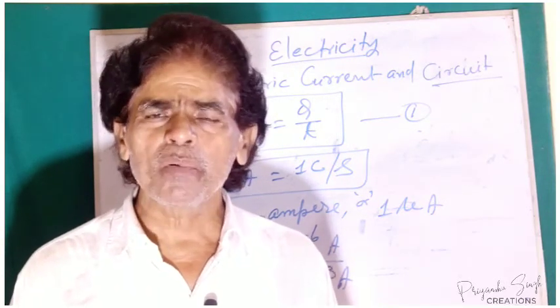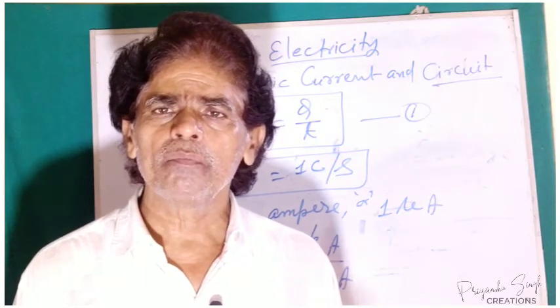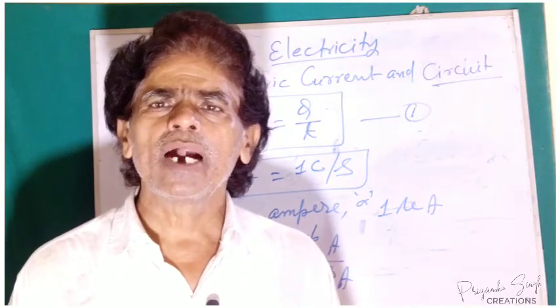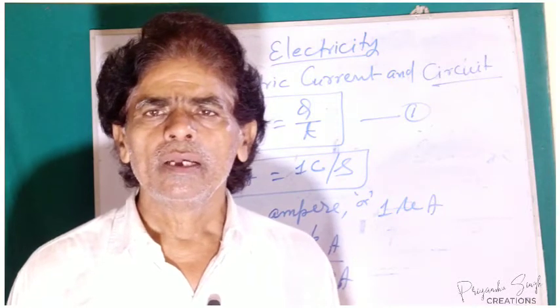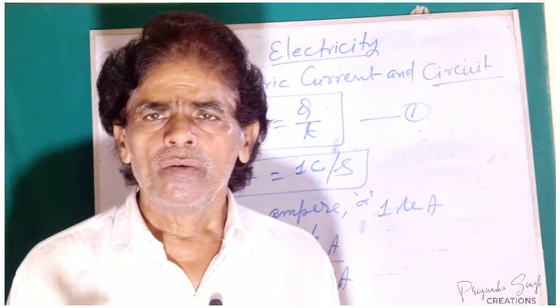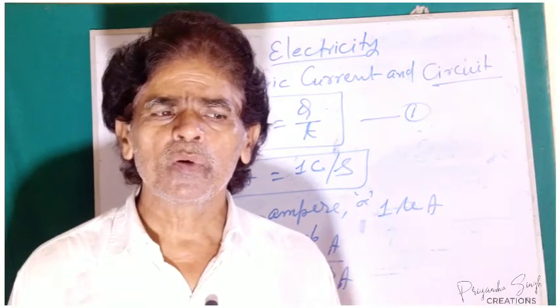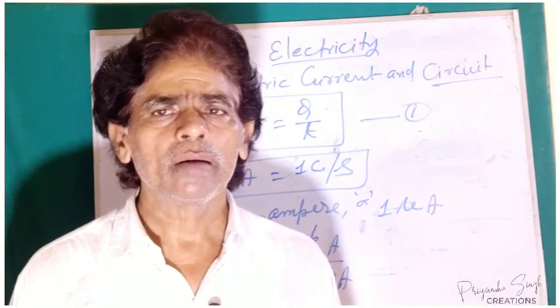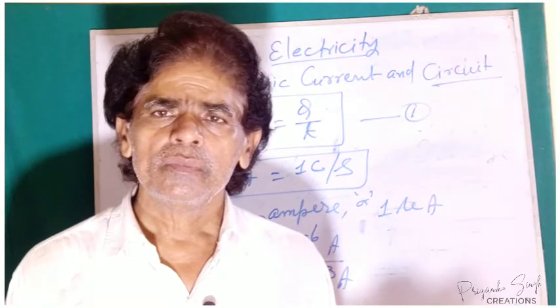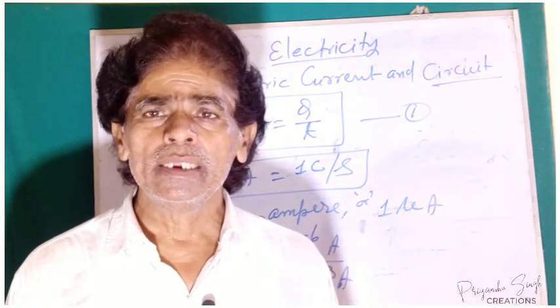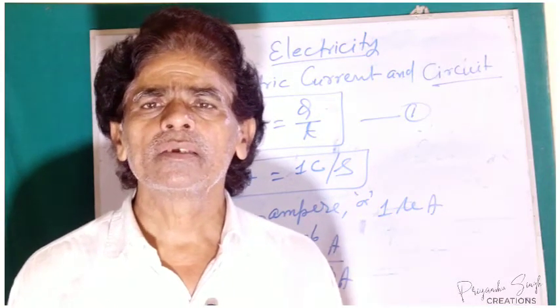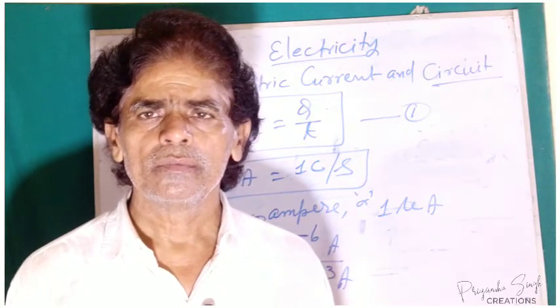So if we connect positive and negative terminals, the current starts flowing through the wire, and the current will flow till the potential of both the terminals become equal, and in that case we say that the cell gets discharged.